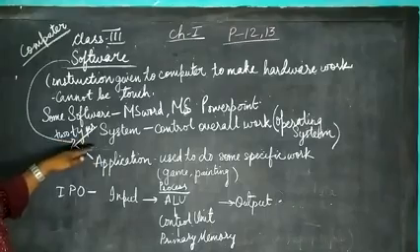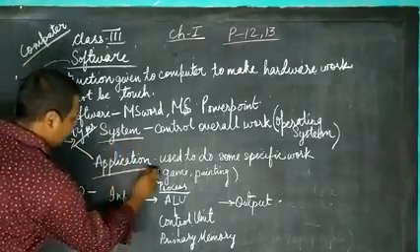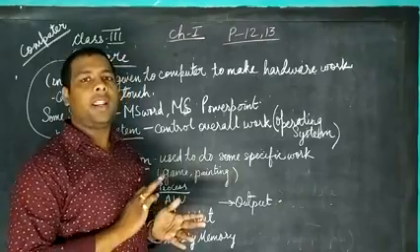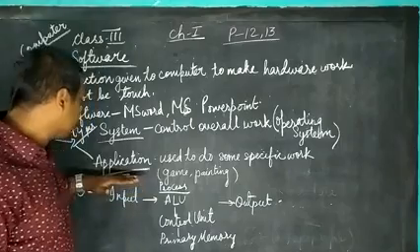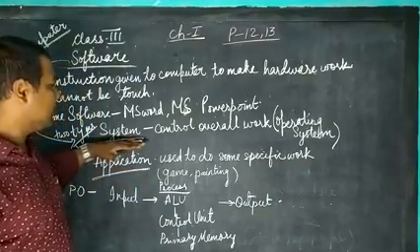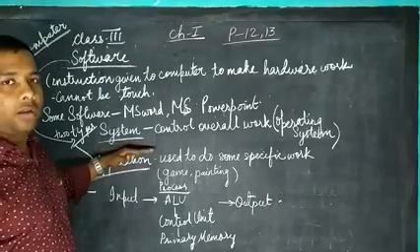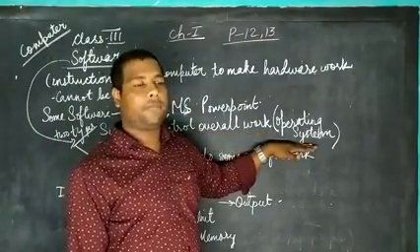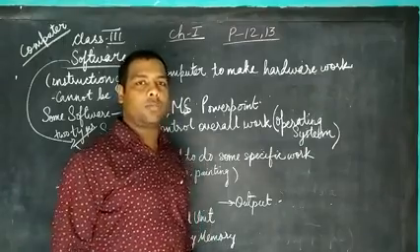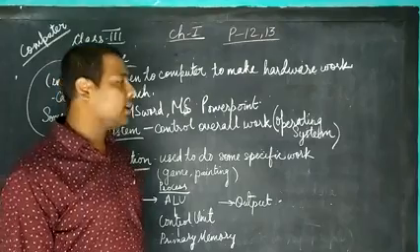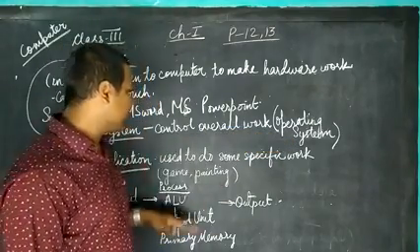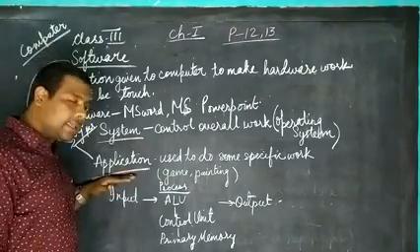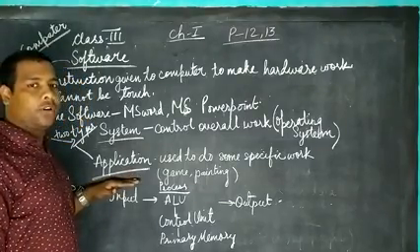Software is of two types. One is system software and another one is application software. For example, system software is what? System software works overall, means it is operating system. Example of operating system is nowadays Windows is most popular, DOS is there, MS is there. So these are some operating systems. Operating system controls overall the computer, but application software is used only for a particular thing.